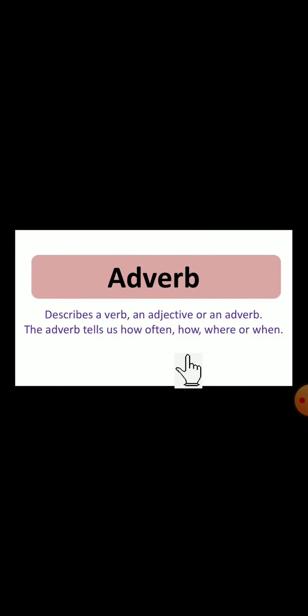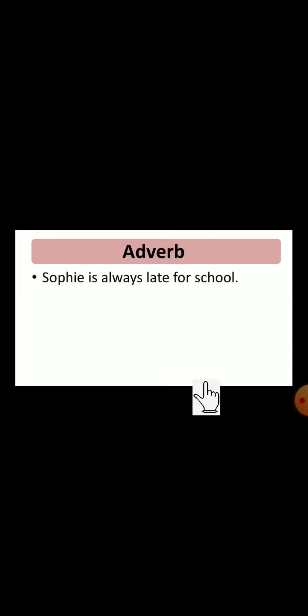Next one, adverb. It describes a verb, an adjective, or another adverb. The adverb tells us how often, how, where, or when. Here are some examples: slowly, yesterday, always. These are adverbs. See the example: Sophie is always late for school.